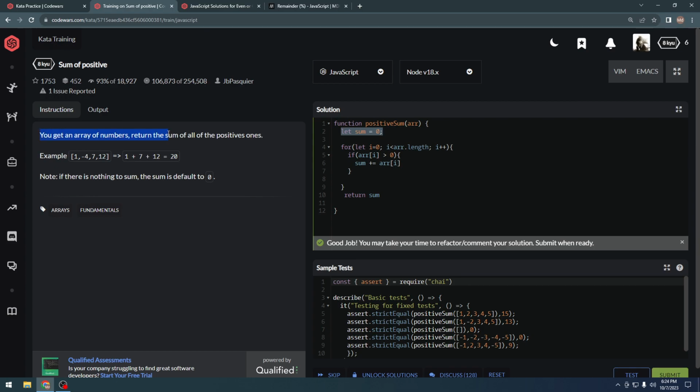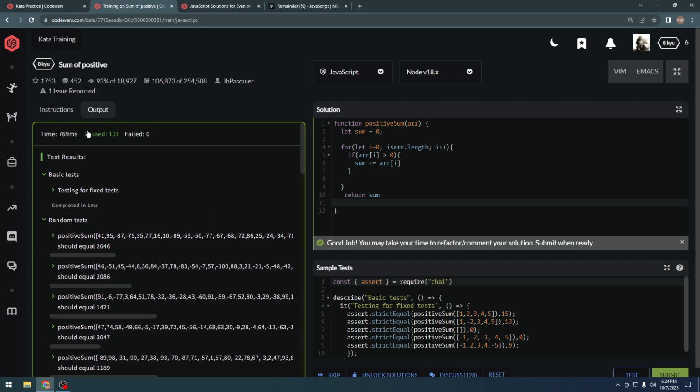So we get an array of numbers, and then we'll return the sum of all of the positive numbers. This arr parameter is the array. What Codewars does is provide you with a lot of test cases. As you can see, we have passed 101 test cases. Sometimes you will pass some and fail some, but we need to pass all test cases to submit here.